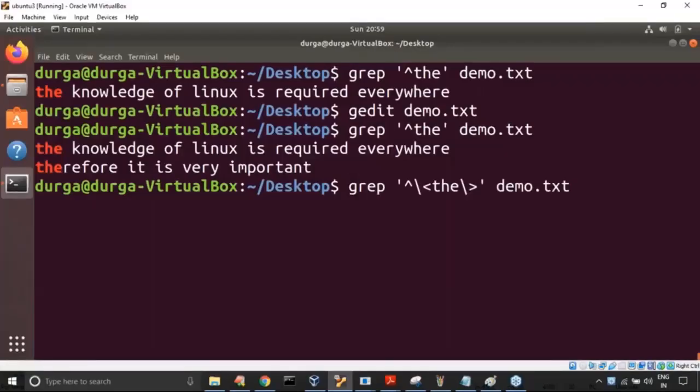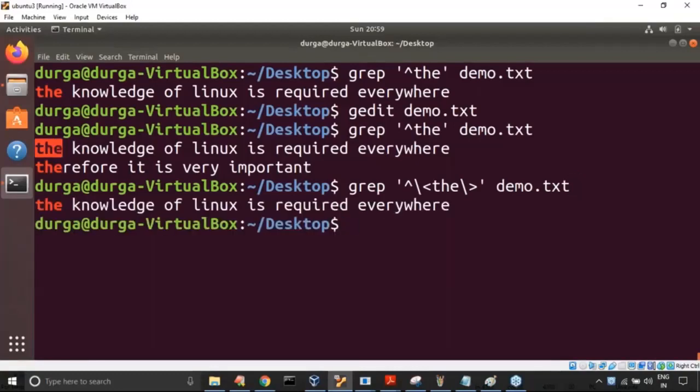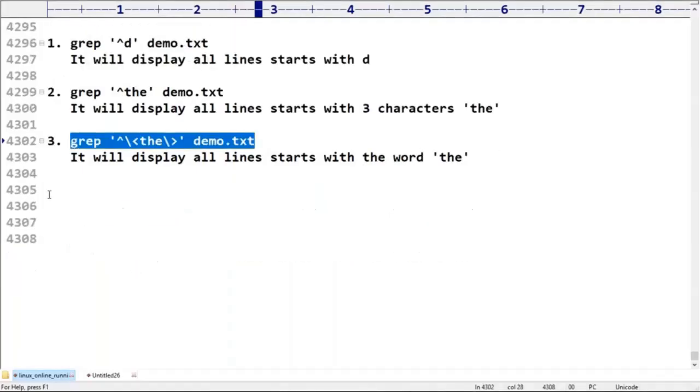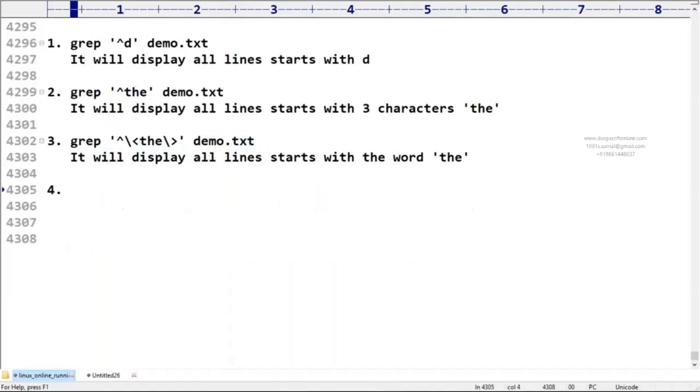Please confirm. If I use this command, how many matches will there be? Only one match. Which one? Only the first one, sir, because it's an independent word, I'm always looking for it. The knowledge of Linux is required anywhere. Perfect. It's working properly, right? So clear. No need to keep any explanation about this one.